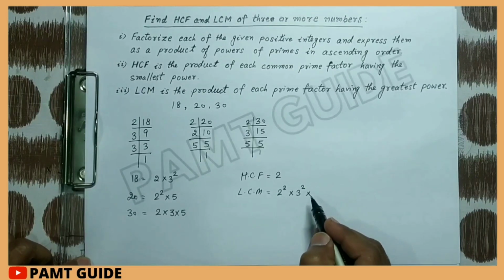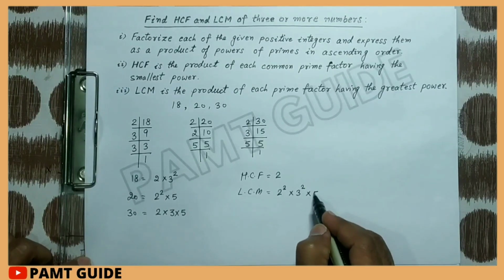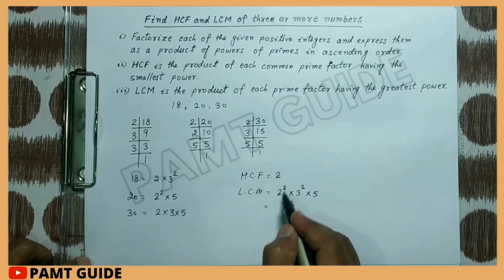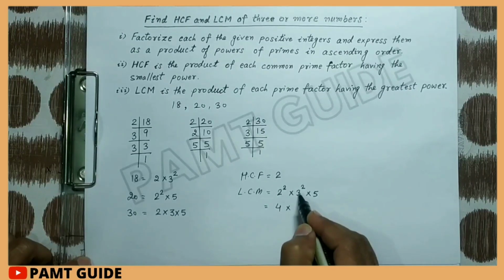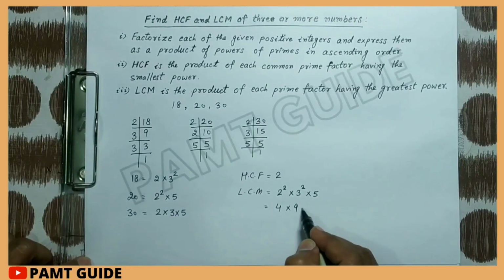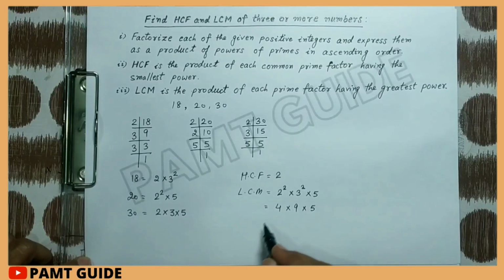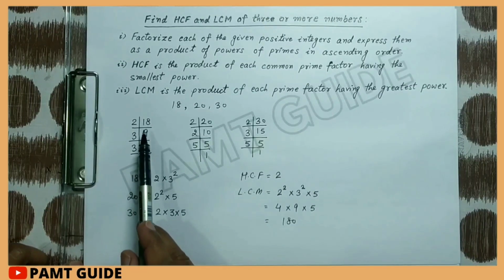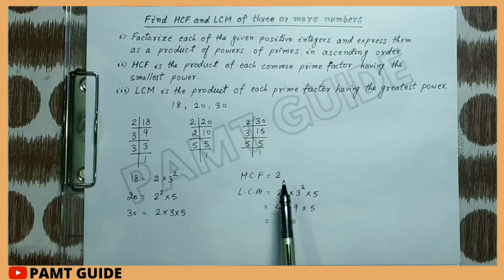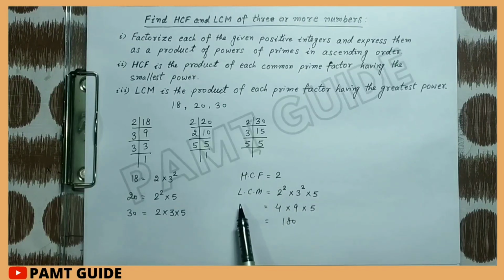And the next is 5. So 2 squared will become 4 and 3 to the power 2 will become 9, multiplied by 5, and we get 180. So HCF of 18, 20 and 30 is 2 and LCM of 18, 20 and 30 is 180.